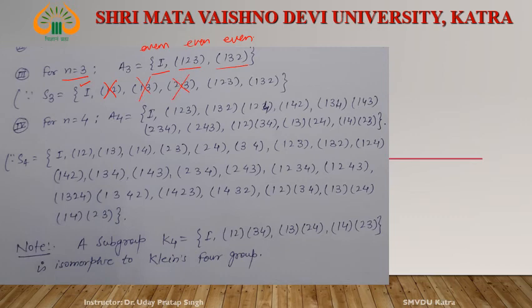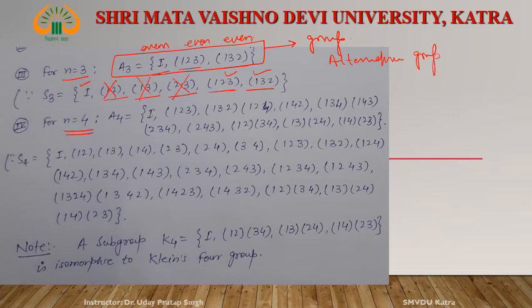Why odd? Since the number of transpositions is 1, therefore they are odd, and these are even permutations. Then how many even permutations? Three. Collect them. This collection forms a group, and this group is known as the alternating group.